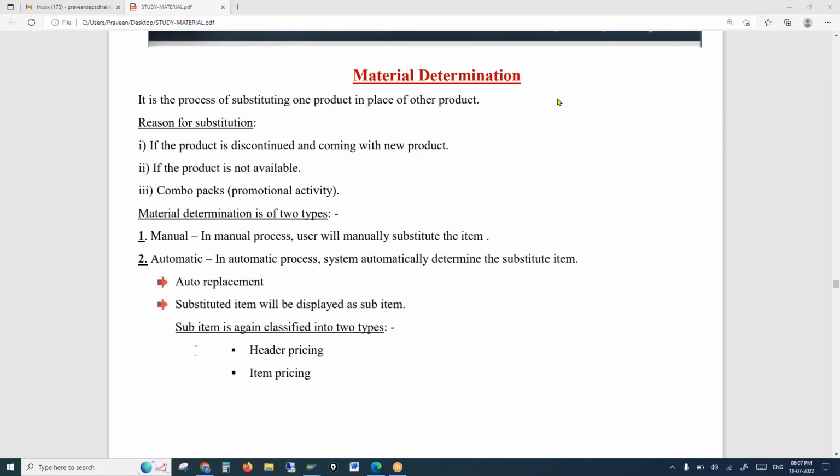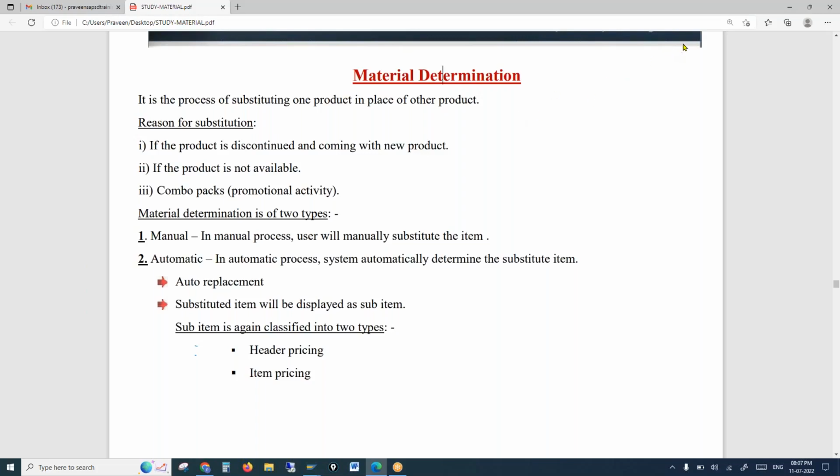It could be that the material is completely discontinued, or you have come up with a new material with new functionalities, or there might be raw material issues. There can be any issue where you want to substitute a material with a similar kind of material. You cannot replace it with a different material, because if the customer wants paracetamol, you cannot give another material.